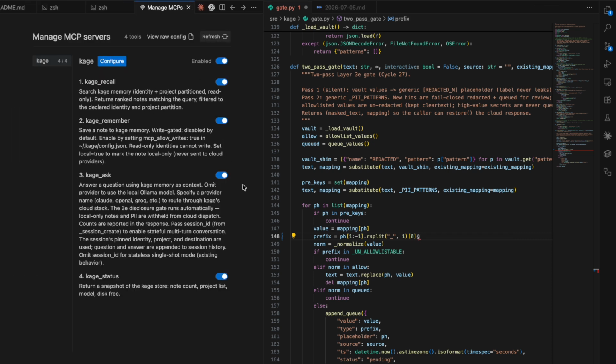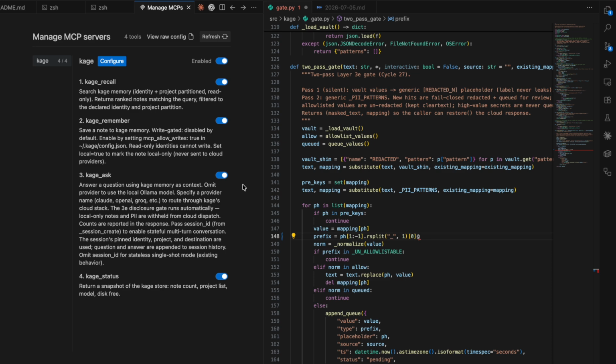Now let me show you my MCP servers. Kage also ships as an MCP server with 4 tools: recall, remember, ask, and status. You can see it registered here in Antigravity. Kage recall is read-only and project-scoped. It only returns what's relevant to your current context, filtered by identity and project partition.